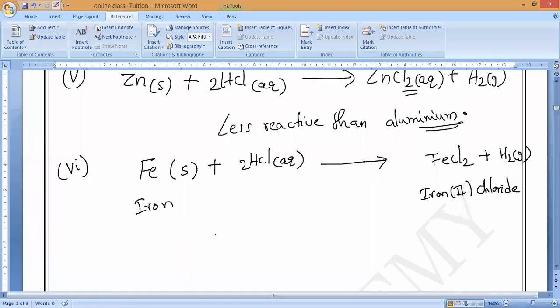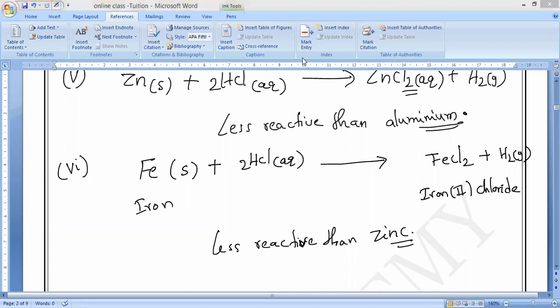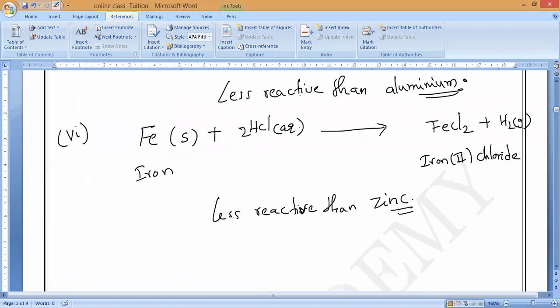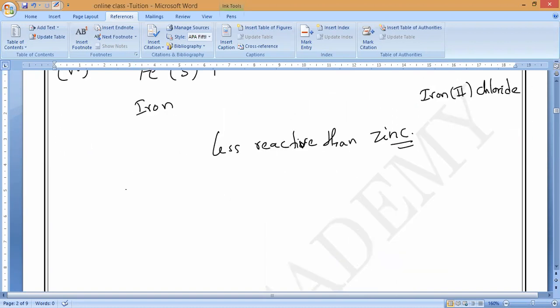This is also less reactive than zinc. These two we can write under heating also. Okay, guys? Let me take the next example. You have to be very smart. Let me see who will think.